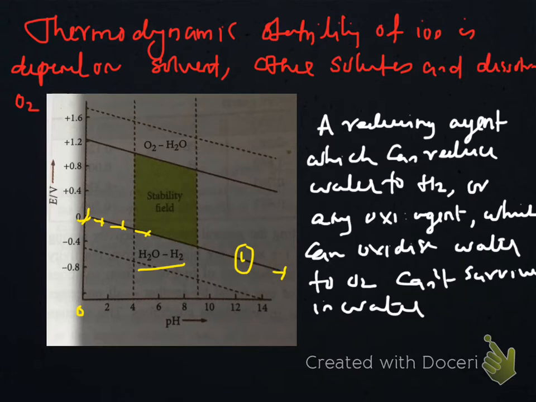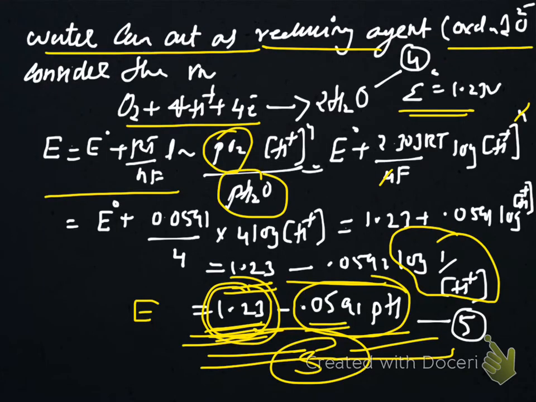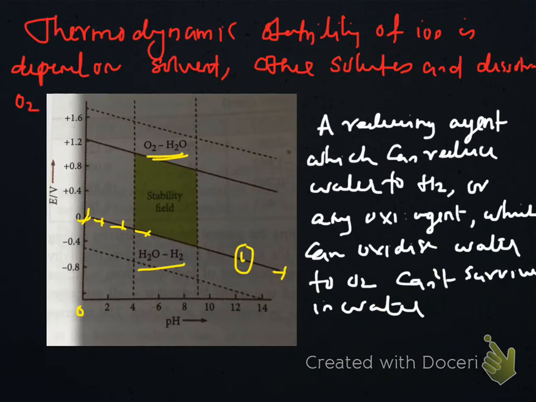In the same way, for oxygen liberation from water, the O2/H2O couple, when pH equals 0 the value is 1.23, that is here. Then for every 1 unit increase in pH, the value decreases by 0.0591. So the decrease is the same here and here. The line has the same slope as line 1 and goes on decreasing up to pH equal to 14, and it is numbered 2. So we have two lines, 1 and 2, one for hydrogen liberation and the second for oxygen liberation.